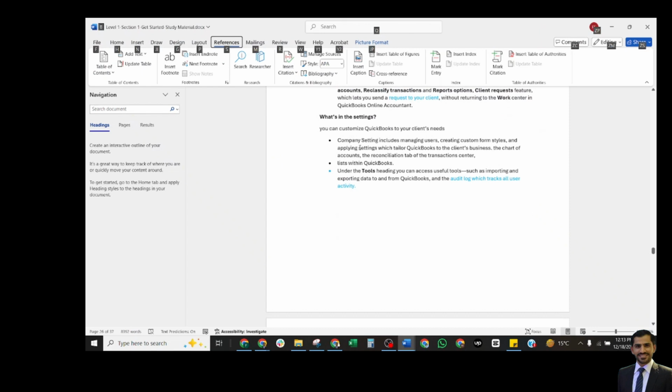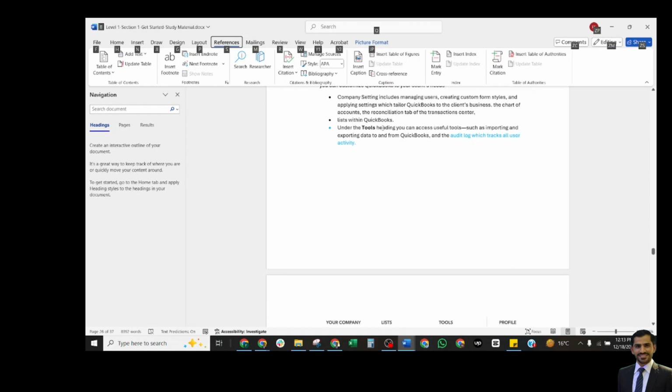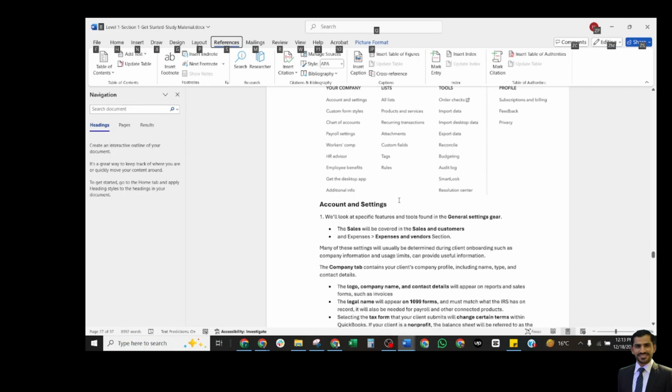You can access company settings, which include managing users, creating custom forms, styling, and applying settings to tailor the books to the business. There are also the chart of accounts, the reconciliation tab, and the transaction center's list within QuickBooks. Under the tools heading, you can access useful tools such as importing and exporting data, audit logs, and all user activities. All these are available here. Your company list, tools, and the profile we were discussing in detail.